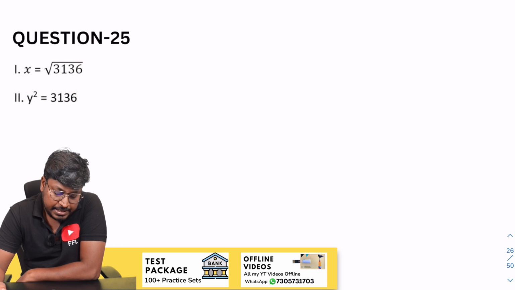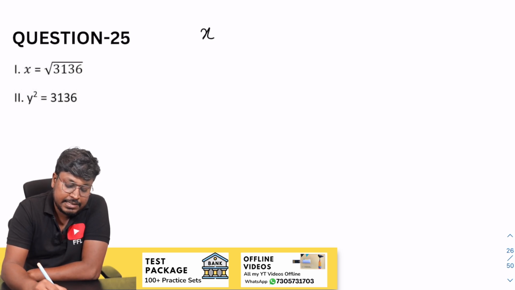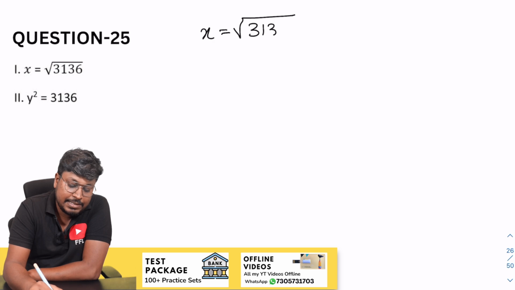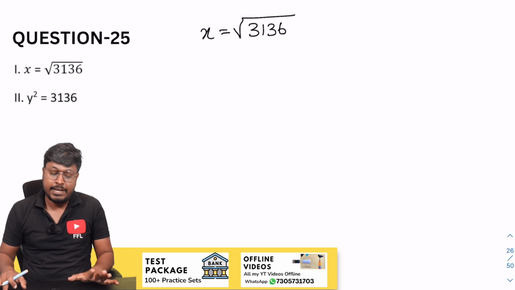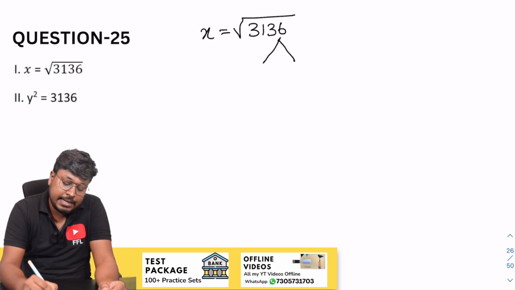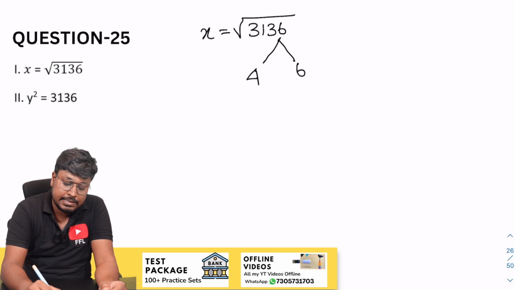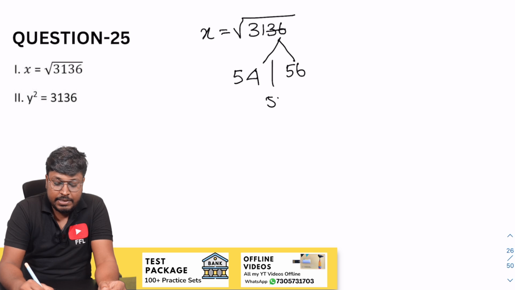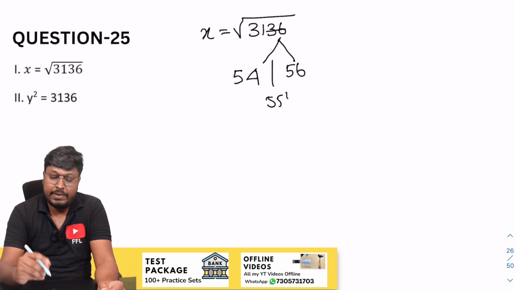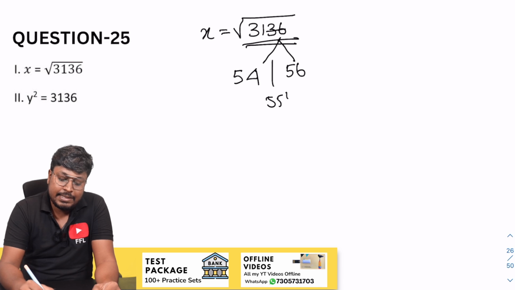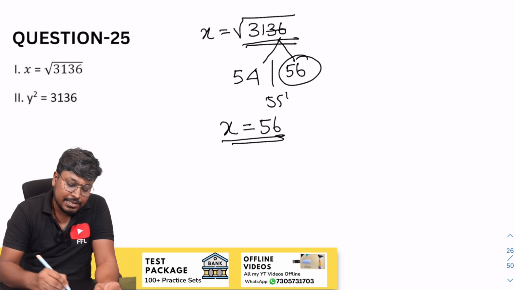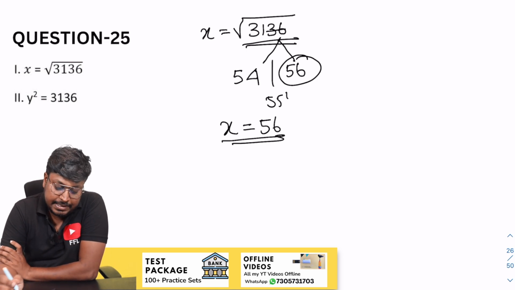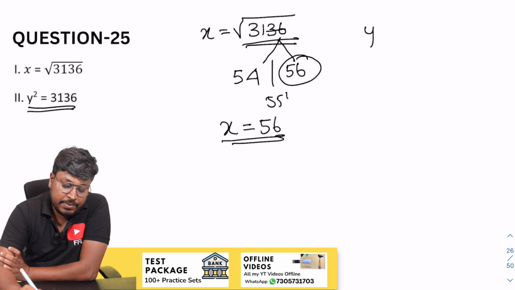So 25th question, just see 3136, right? So x is equal to square root of 3136. Already in the number they have given a square root, so the answer will not be plus or minus, right? So just see 36, right? 4 4s are 16, 6 6s are 36. Last 2 digits, so 5 5s are 25. What is 55 square? 3025 is 55 square. So we have to get 3136, which is 56 square. So we can say that x will be 56, which means the square root of 3136 will be 56.